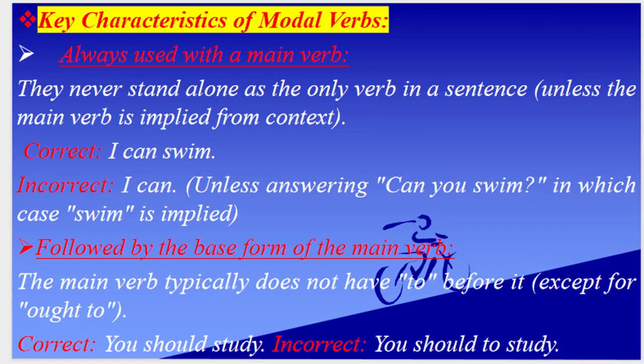Key characteristics of modal verbs: always used with a main verb. They never stand alone as the only verb in a sentence unless the main verb is implied from context. Correct, I can swim. Incorrect, I can, unless answering "Can you swim?", in which case swim is implied. Followed by the base form of the main verb. The main verb typically does not have "to" before it, except for "ought to". Correct, you should study. Incorrect, you should to study.